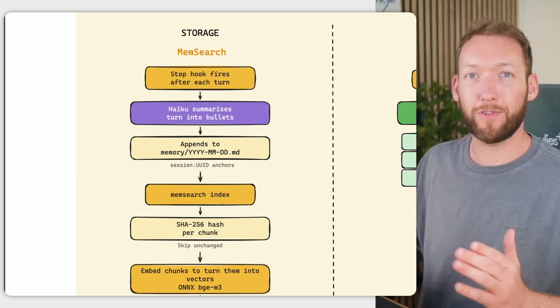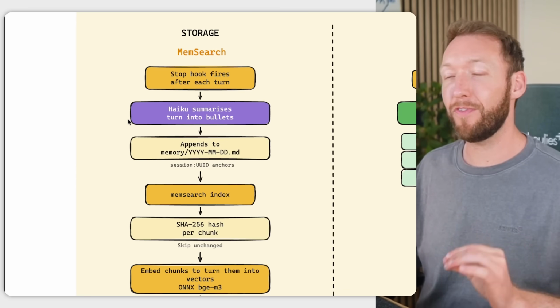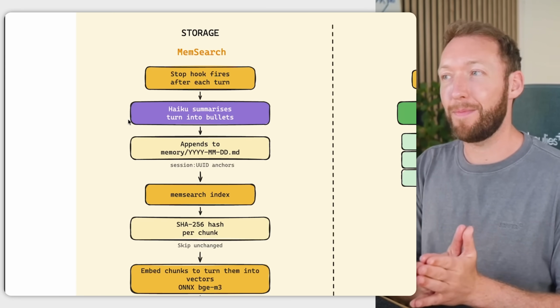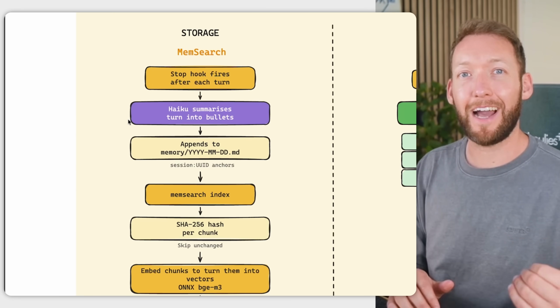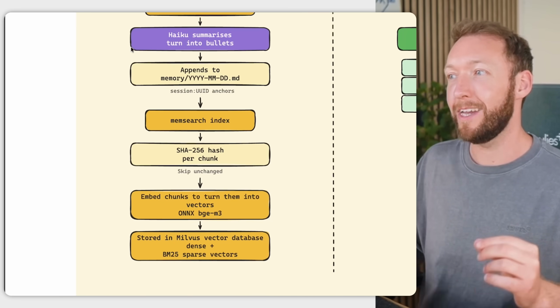So after every single turn, a hook fires. It's going to summarize what's said with a cheap, fast model like Haiku and append it to a daily log. So it doesn't have an opinion about what matters. It's basically just going to capture all of the information and then turn it into a condensed format and store it in a daily memory file.